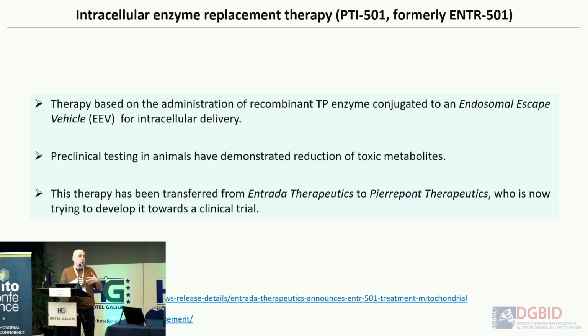I don't know the details, so I don't know to which cells it goes and to which cells it doesn't go, but the question is that you are able to provide the thymidine phosphorylase to the cells, and then intracellularly degrade the thymidine. So I hope they can get the possibility to do that, because I think it would be a good option.